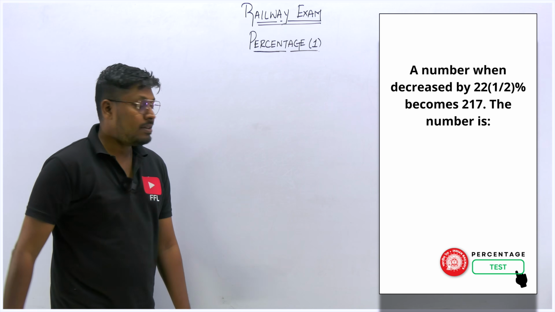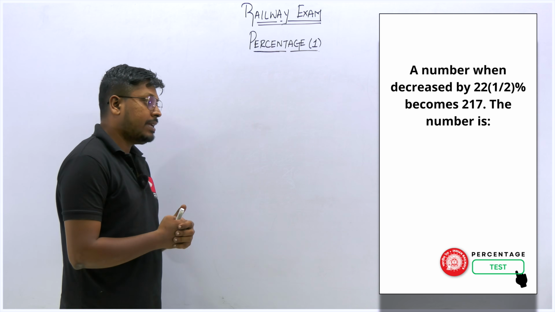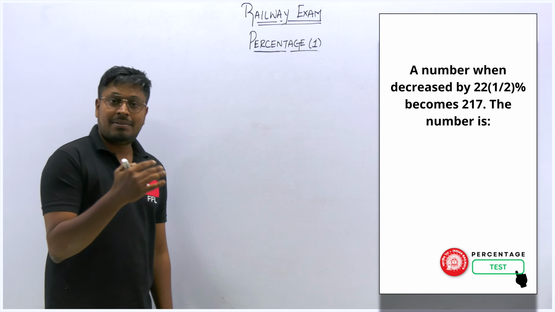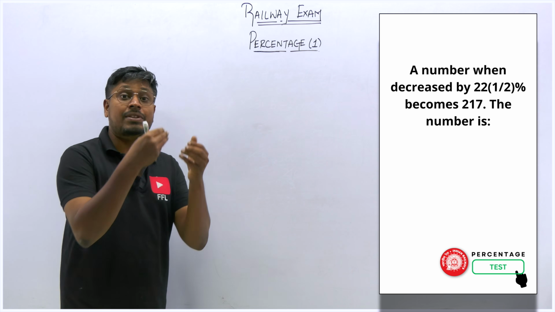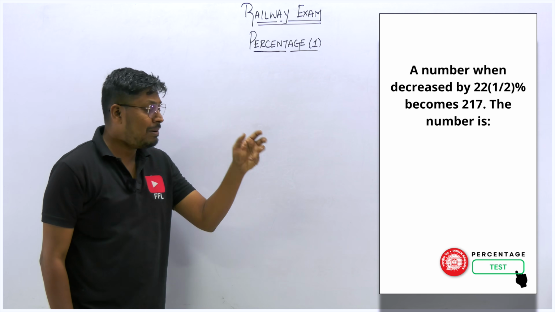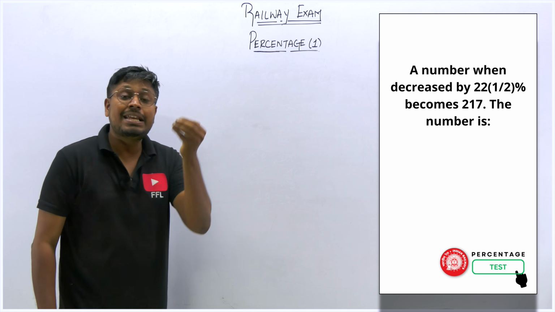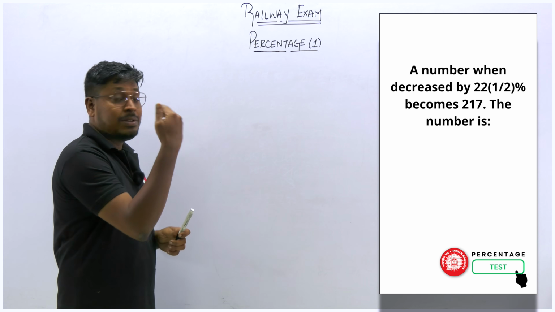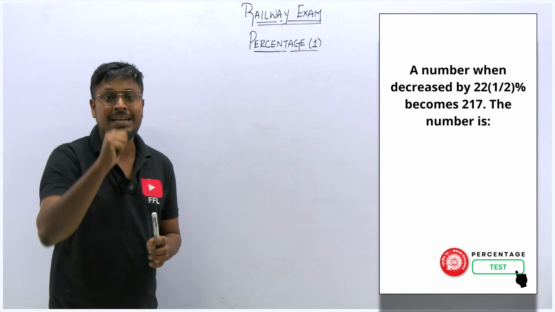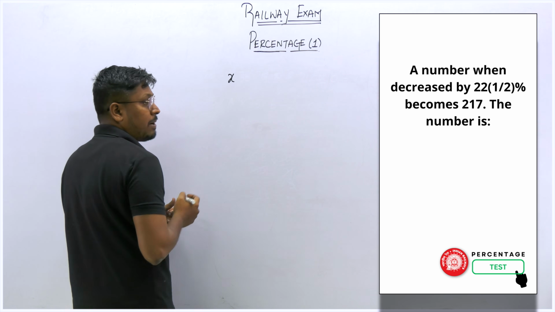So next question, a number when decreased by 22 1 by 2 percentage, the number becomes 217. So the number is? So here our target is to find what is the number if the number has been decreased by 22 1 by 2 percentage. So similarly, we have solved a question on 4th or 5th question if the number is increased by 47. So how we wrote the equation, like x into 147, because number has been increased. So here the number has been decreased by how much? 22 1 by 2 percentage.